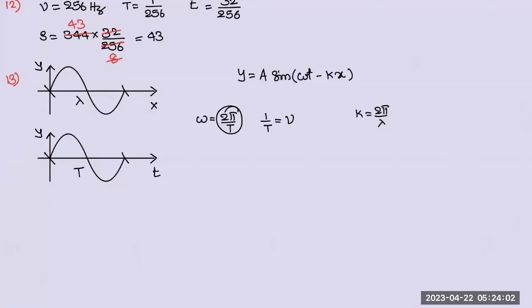What final conclusion? There must be something; 1 by lambda is called as wave number. Wave number, nu bar we use. Generally, they use it in chemistry. In physics, we don't use that. But for the sake of knowledge, you can take it. B is the answer. It's wave number. Okay.